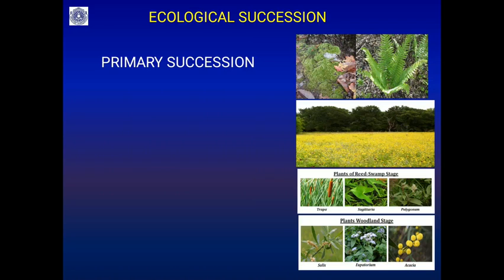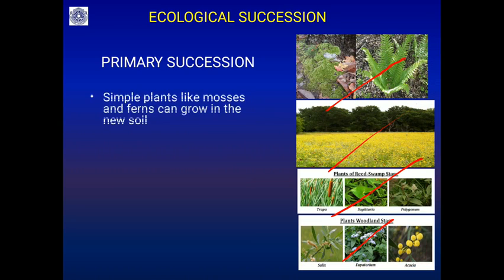The next stage is succeeded by the grasses, mosses, and ferns. Then you can see the grasses, then the small shrubs, and then the woodland stage. All these communities will succeed one another in primary succession.